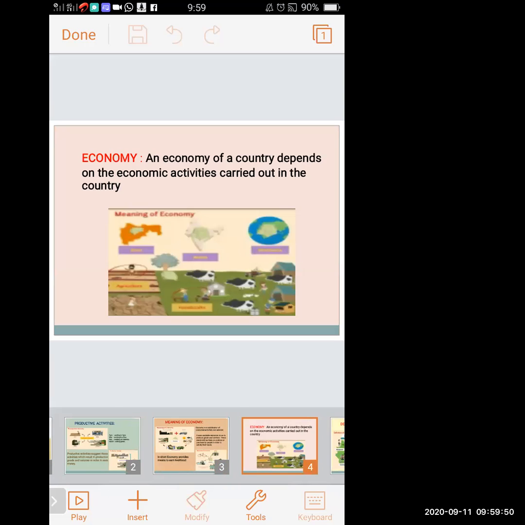Economy contributes to the state, the country, and the world. Economy is not just related to every person's income or the money he earns, but it is a contribution to the state, from the state to the country, and from the country to the world. The economy of a country depends on economic activities carried out in the country. Every economic activity carried out by any sector or any occupation, together they earn money, and the money earned is contributed to the state, to the country, and to the world.